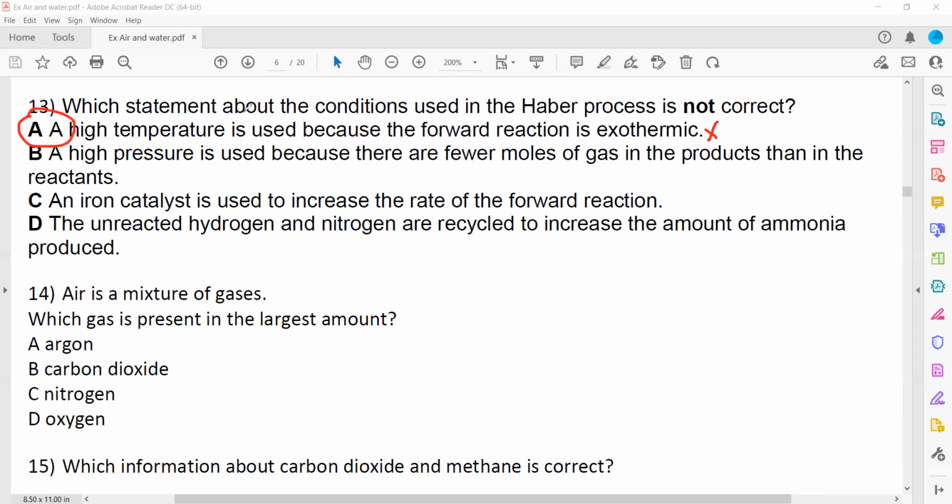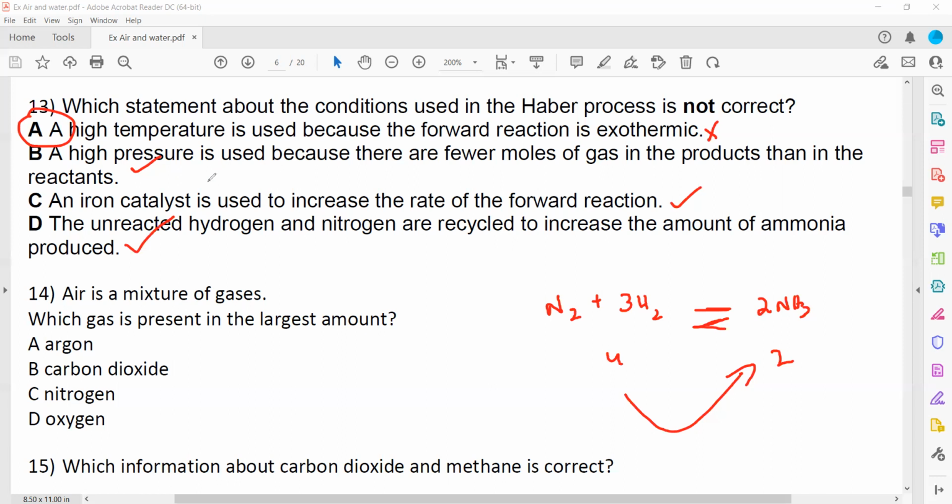What about B? High pressure is used because fewer moles of gas are present in the product. That's true because there are 4 particles of the reactant and 2 particles of the product. So we prefer to use a high pressure so it shifts the balance towards the right hand side. Iron is used as a catalyst to increase the rate of reaction, and unreacted hydrogen and nitrogen are recycled to increase the amount of ammonia.